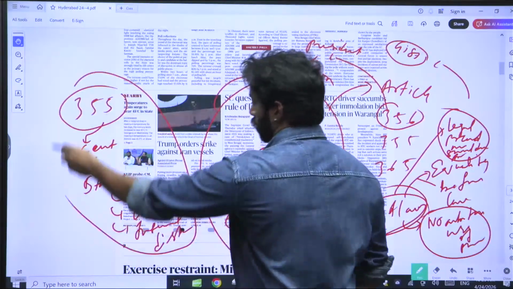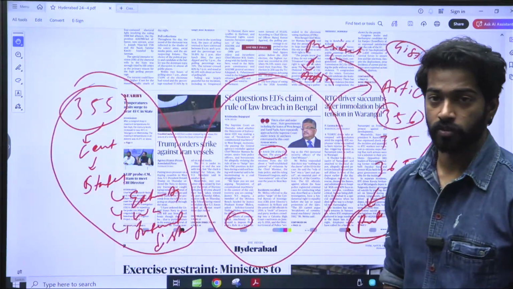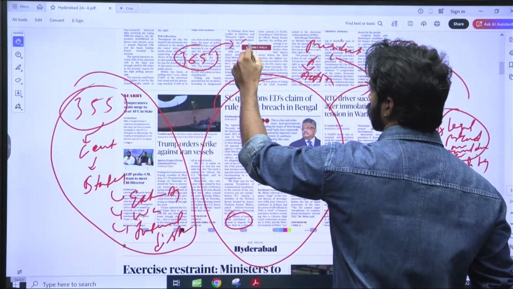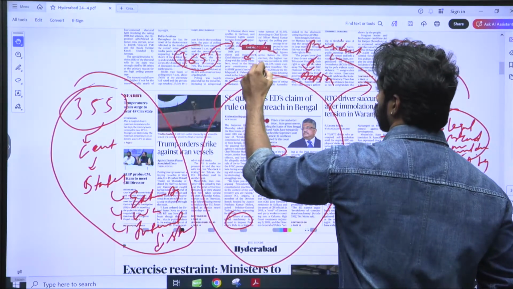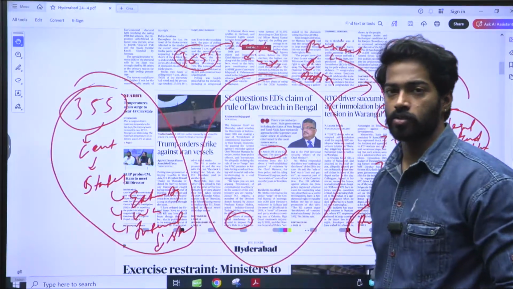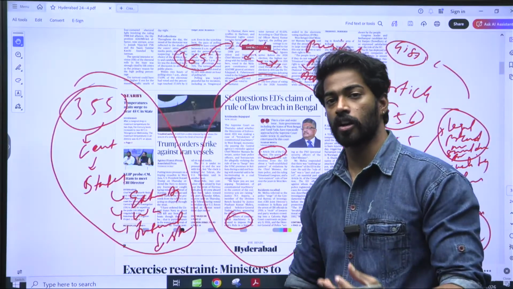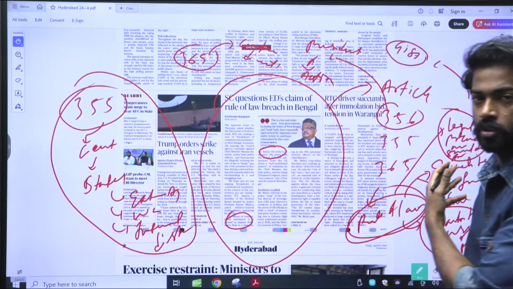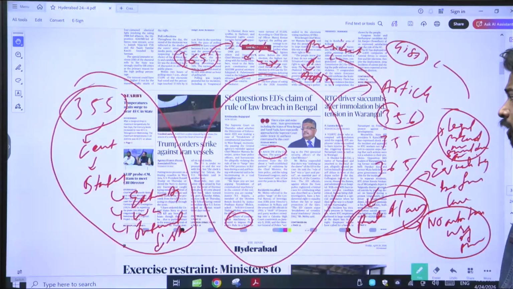Article 355 is talking about the center's protection of states, whereas Article 365 is talking about the center's directions to states. Whenever the state fails to follow the directions of the center, that leads to breakdown of constitutional machinery, leading to Article 356. So that is all I wanted to inform from this particular article.